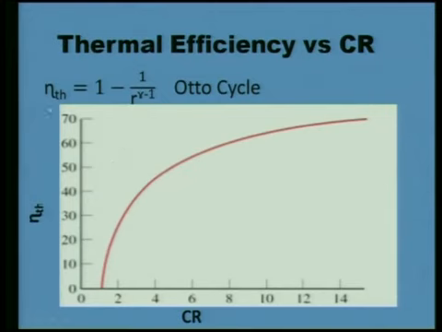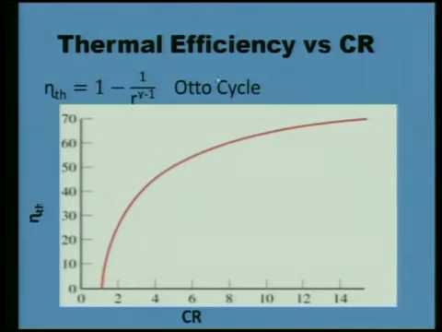Here I am indicating the efficiency of the Otto cycle with respect to the term r, the compression ratio. One new term I am defining here is compression ratio. Compression ratio is the total volume of the cylinder, which is swept volume plus clearance volume, divided by the clearance volume.